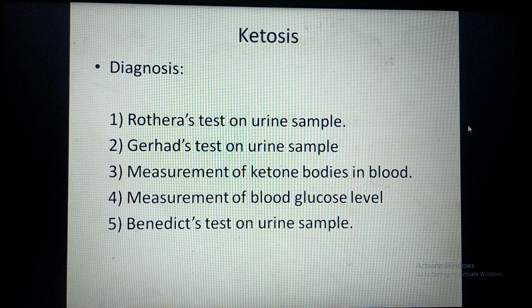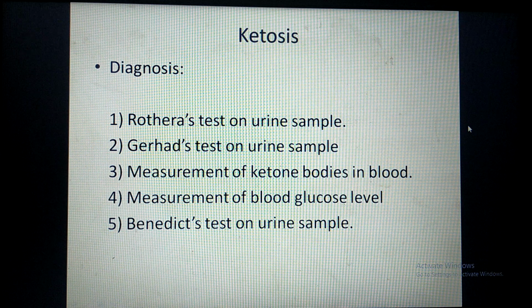Next test is measurement of ketone bodies in the blood. Normally, less than 1 milligram per deciliter of ketone bodies are present in the blood. But in case of ketosis, the level of ketone bodies in the blood increases. That condition we name as ketonemia. So if you measure the level of ketone bodies in the blood, you will get high levels.